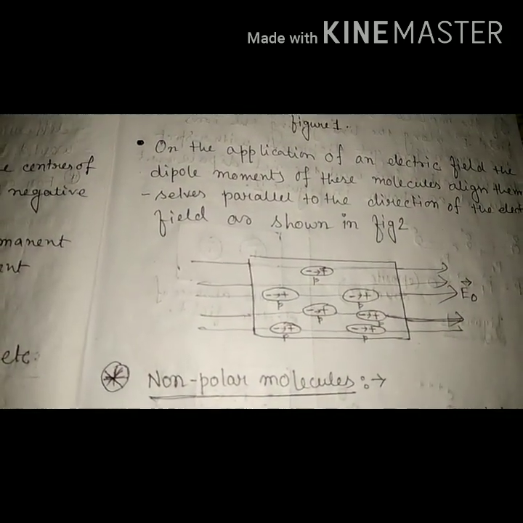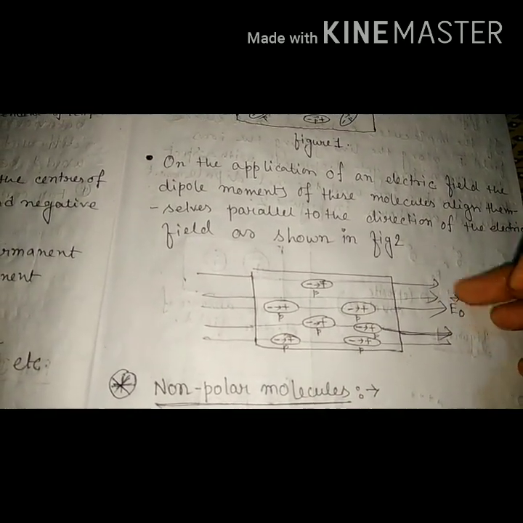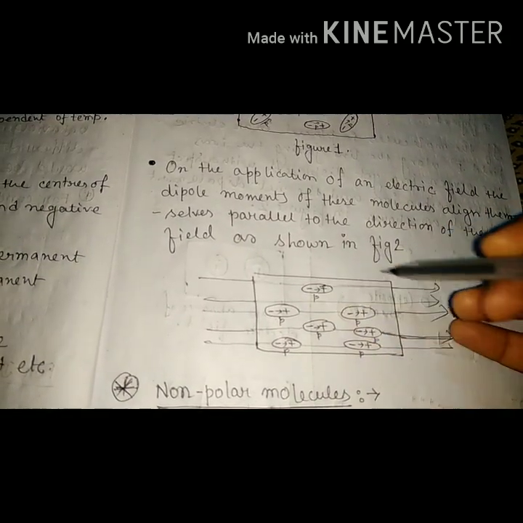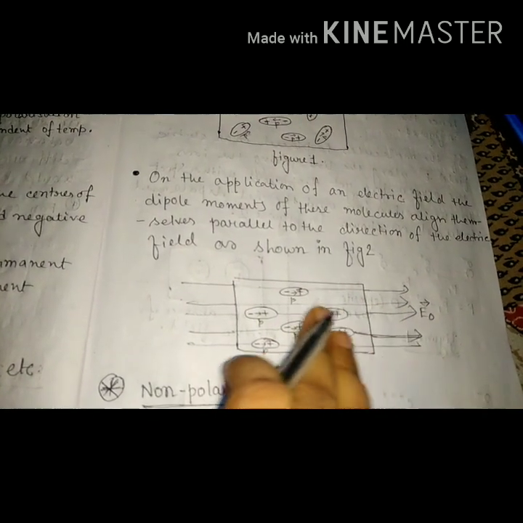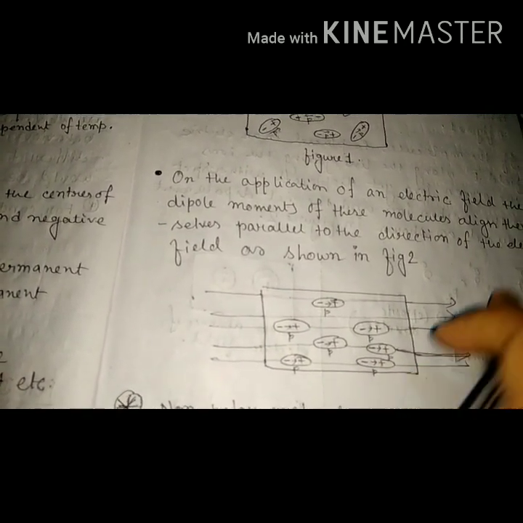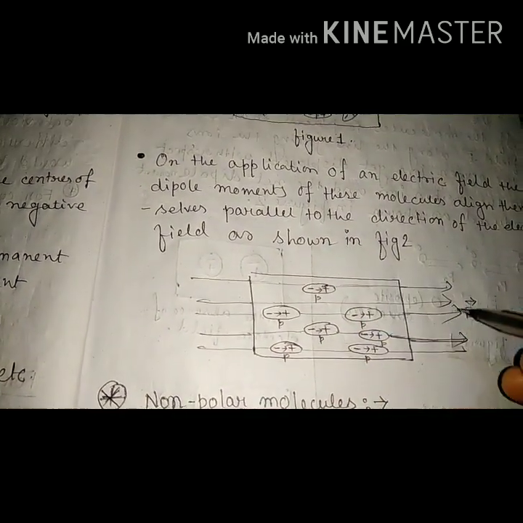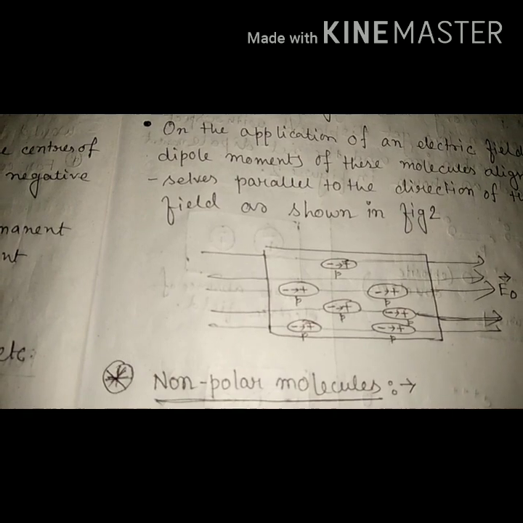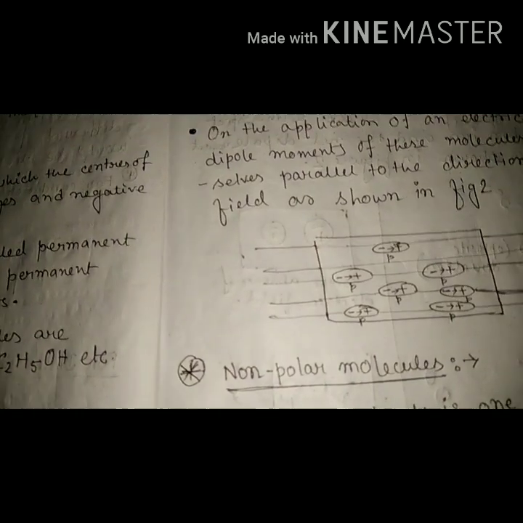The degree of alignment depends upon the strength of the external electric field. If the field strength is very low, the molecules are not aligned parallel to the field. If it is strong, all molecules inside the dielectric substance are aligned properly. Another factor is temperature: as the temperature increases, the degree of alignment decreases.